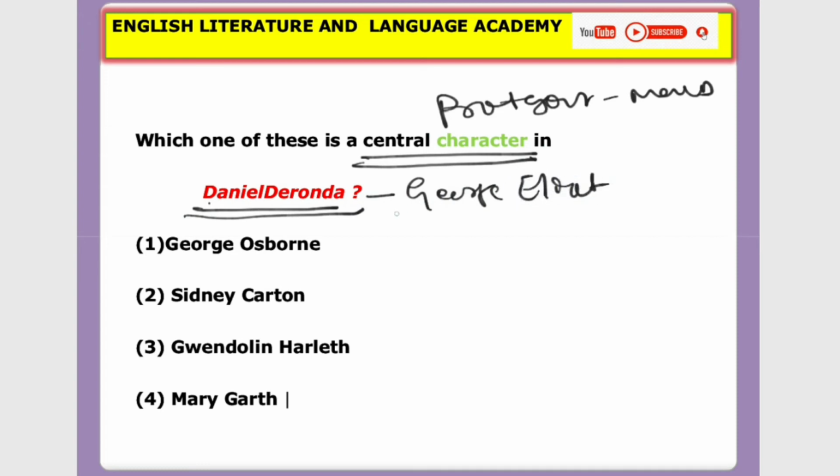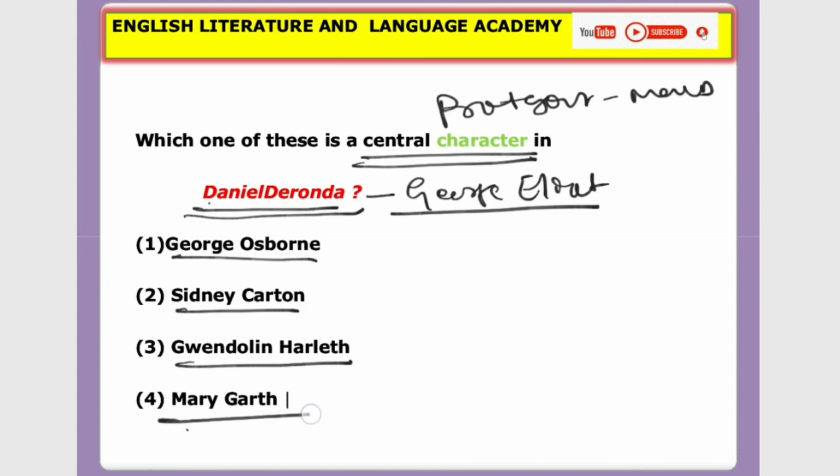We already discussed this in the first question. So let's see who was the protagonist or the central character in the novel Daniel Deronda. The options: the first one is George Osborne, next Sidney Carton, Gwendolyn Harleth, Mary Garth. The answer is C, or 3, Gwendolyn Harleth.